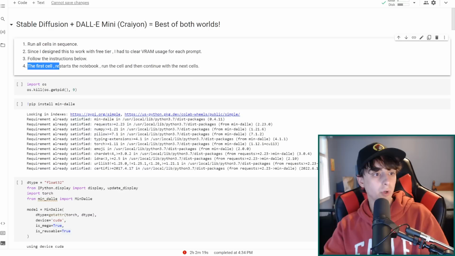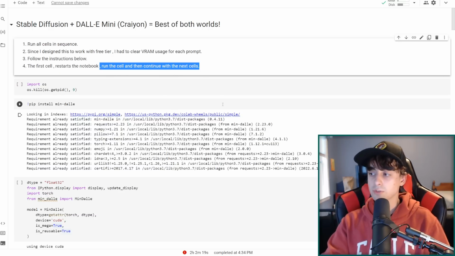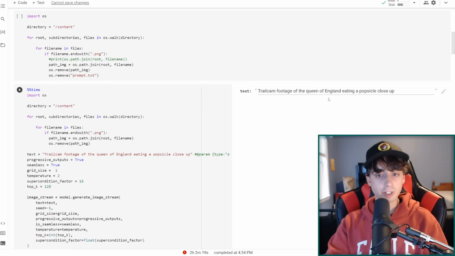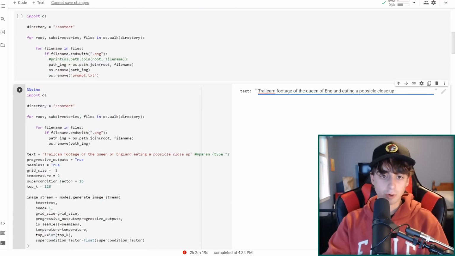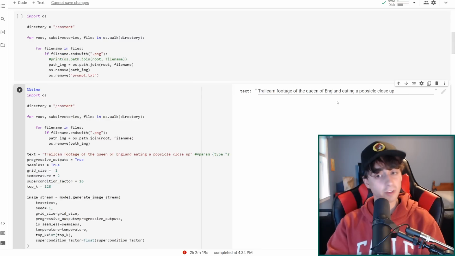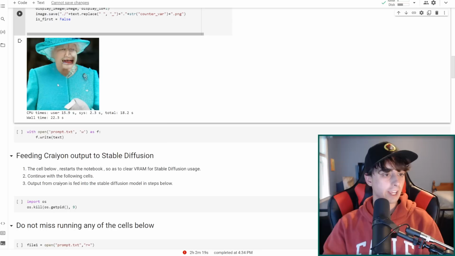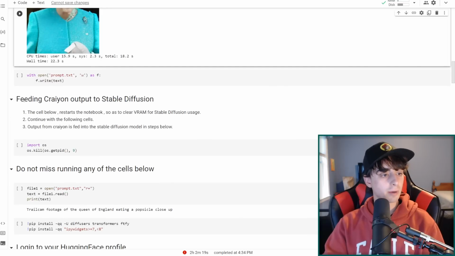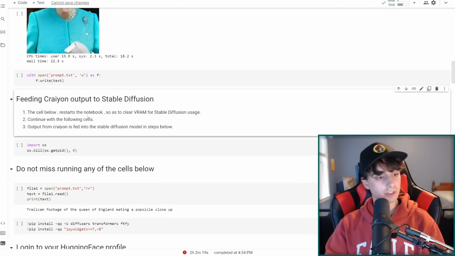The first cell will restart the notebook, the one I just ran, and then you want to run all of the cells after that, all these little arrow buttons here on the side. But essentially what we do here is we first generate our original prompt with CrAIyon. So I did trail cam footage of the Queen of England eating a popsicle close up, and that's my output here from CrAIyon. And then now we got to move on to feeding the CrAIyon output to Stable Diffusion.